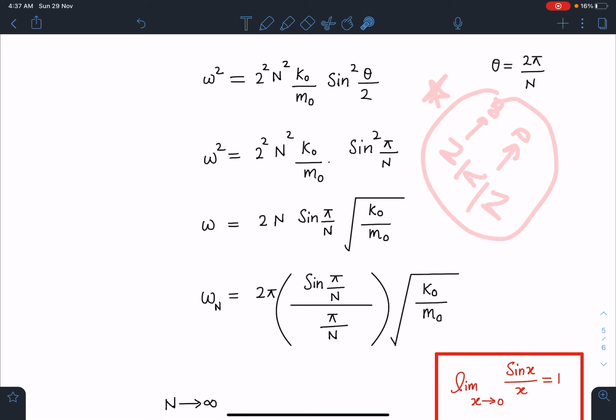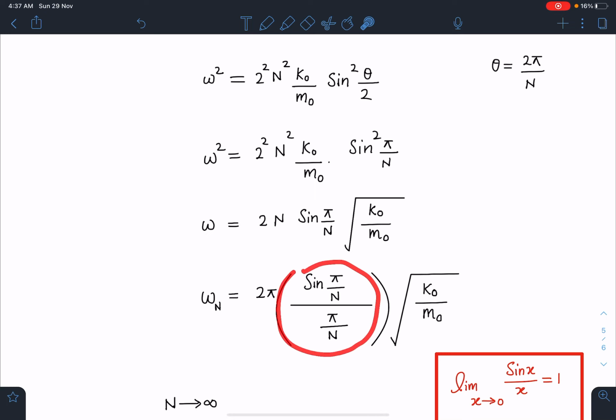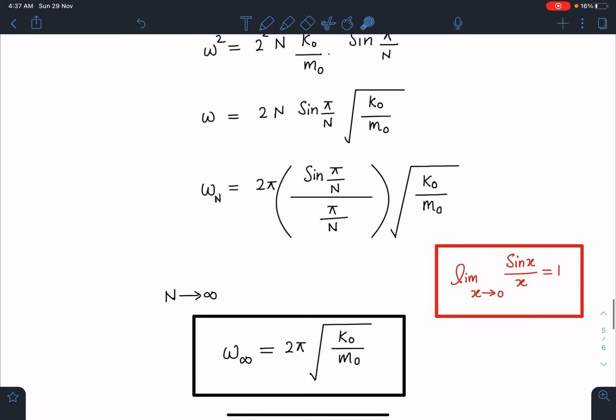You can see here, in this situation I can take this limit as 1. That is what I am going to do. I'm multiplying with pi and dividing by pi, so I can club this n with this pi. So the sine theta by theta form I'm getting, and pi by n is tending to 0, so this limit becomes 1. When I substitute the value of it as 1 and n tending to infinity, I'm calling this omega infinity, as it was given in the problem. That comes as 2 pi under root of k naught by m naught. This is going to be the answer for this problem.